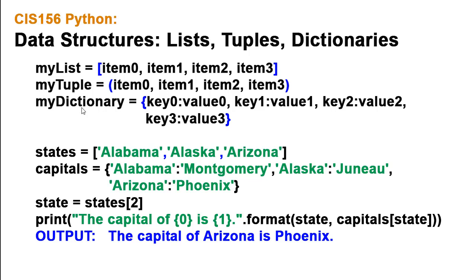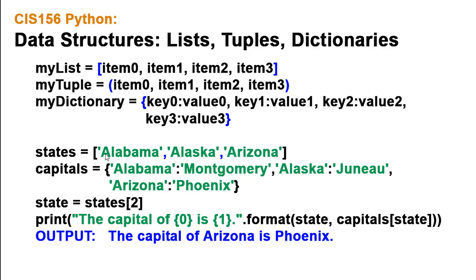And then we have a dictionary, and the dictionary is bookended by curly brackets. And the dictionary consists of pairs. There's a key, a colon, and a value. And those pairs are comma delimited. So here's an example of kind of the code we're going to write here. We're going to have a list of states. Could have made this a tuple. Would have worked out very well. In fact, it might have been better to do a tuple, simply because it just processes a little bit faster. Python doesn't worry about the tuple changing. But we're going to do it as a list.